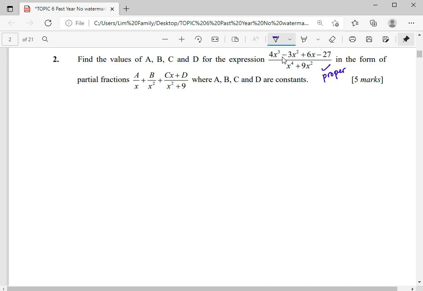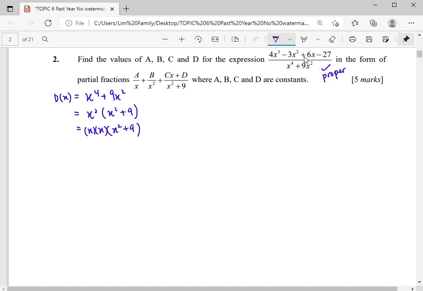And then second step, we go for the denominator. So our denominator, our divisor here, we have to factorize it completely. So obviously this polynomial hasn't been factorized yet. So therefore, for our divisor or our denominator, it is x power 4 plus 9x squared. So how to factorize it completely? We take out x squared. So it becomes x squared times (x squared plus 9). So we can see here x squared actually is x times x.